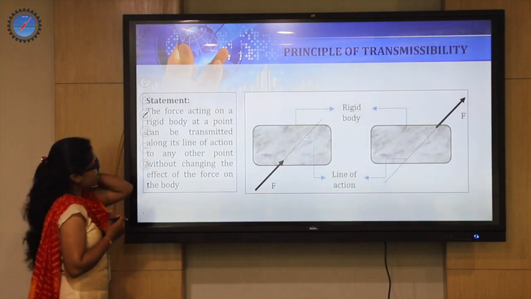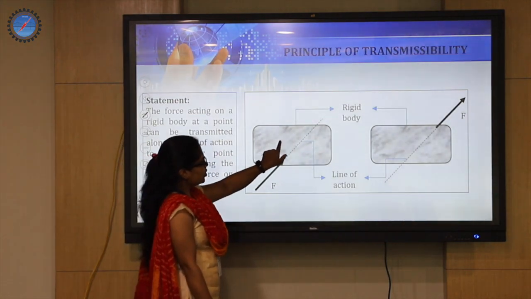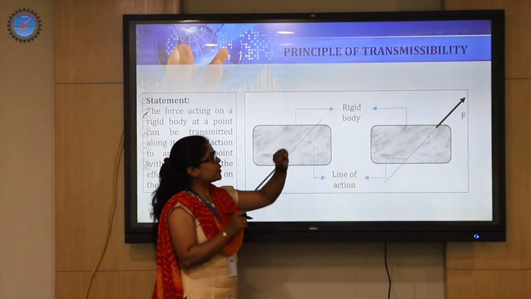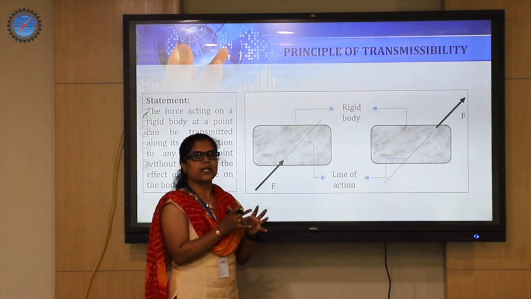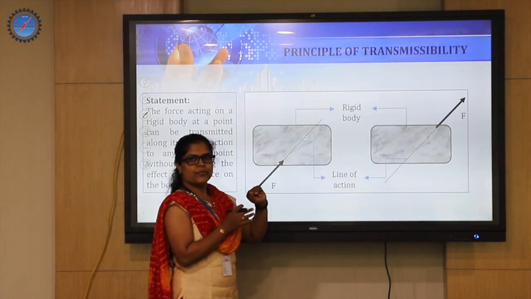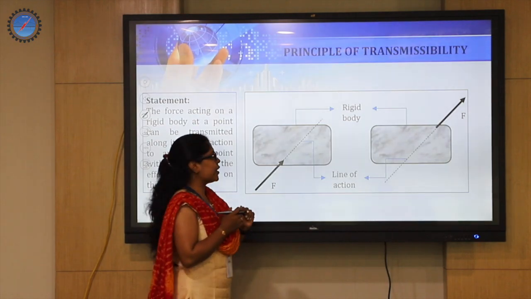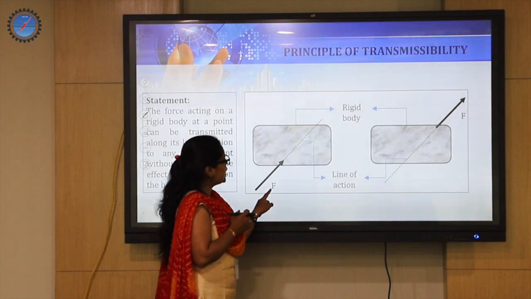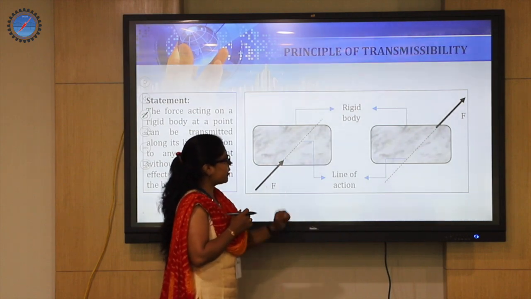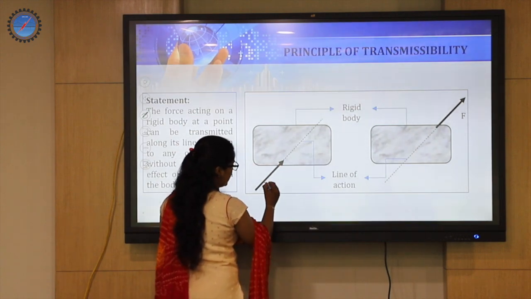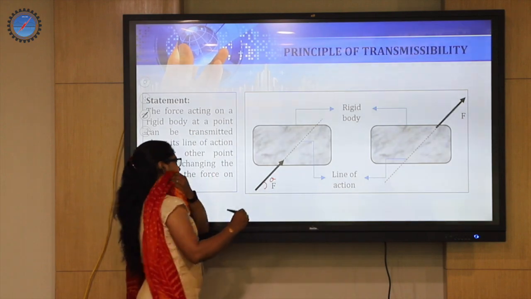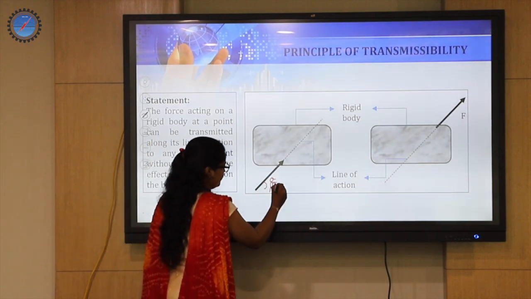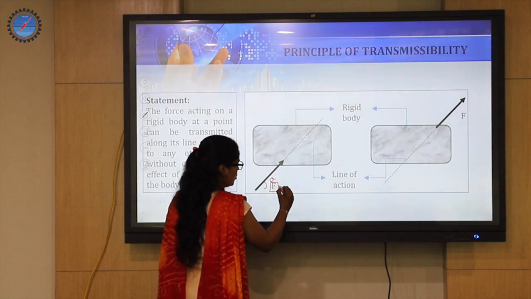You can look at this diagram, this is a rigid body. Especially when the principle of transmissibility of forces has to be applied, it has to be a rigid body. I'll tell you the concept of rigid body and why we have taken it so. Assume that there is a force F being applied on this object in some direction. Assume this direction is theta and the magnitude of the force is F. This is the magnitude of the force.